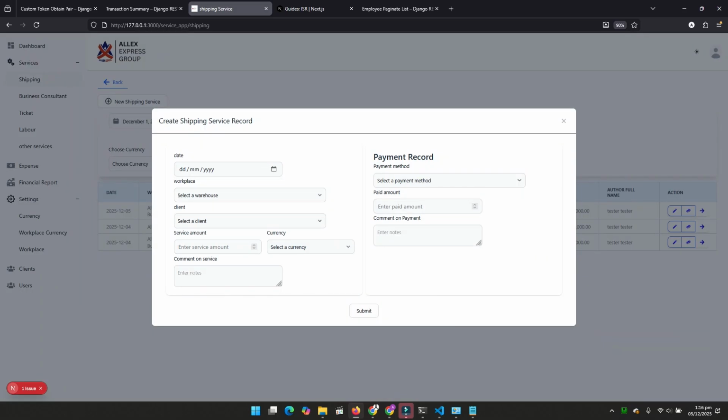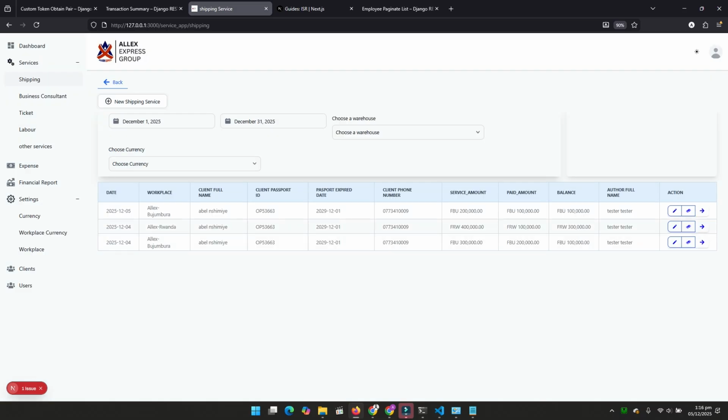And another thing is when you create some shipping, shipping as a service. That's a service, and when you create it, it's like this. You create the shipping itself. You do a payment if it has a payment, and under shipping you can have more than one payment.